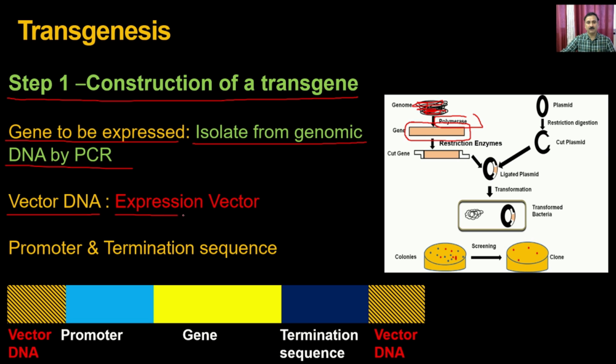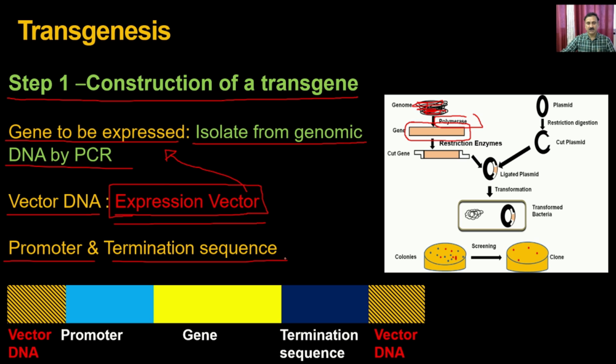So in this case, you don't need the cloning vector, you require an expression vector, so that it should also have the cassettes which can allow the expression of this particular gene of your interest. And then you require the promoter as well as the termination sequence. So this is a typical gene cassette which you can use for construction of a transgene, where this is the region where you are going to put your transgene, the foreign gene.